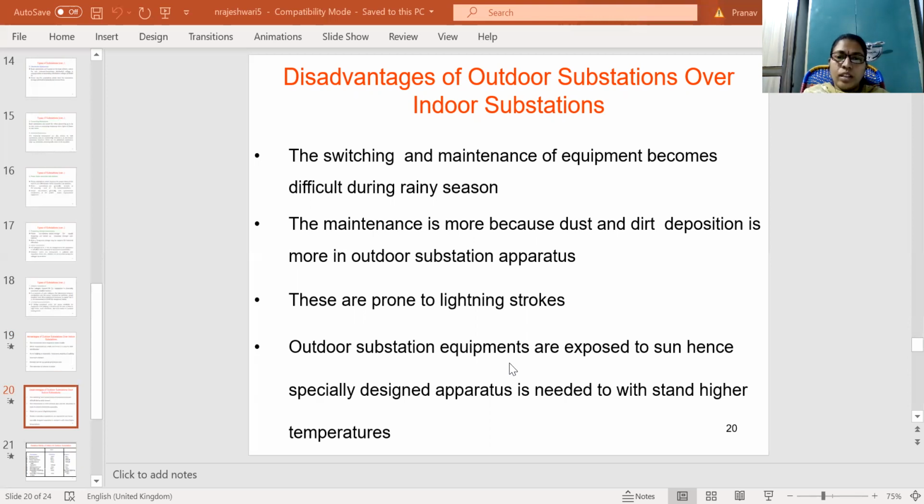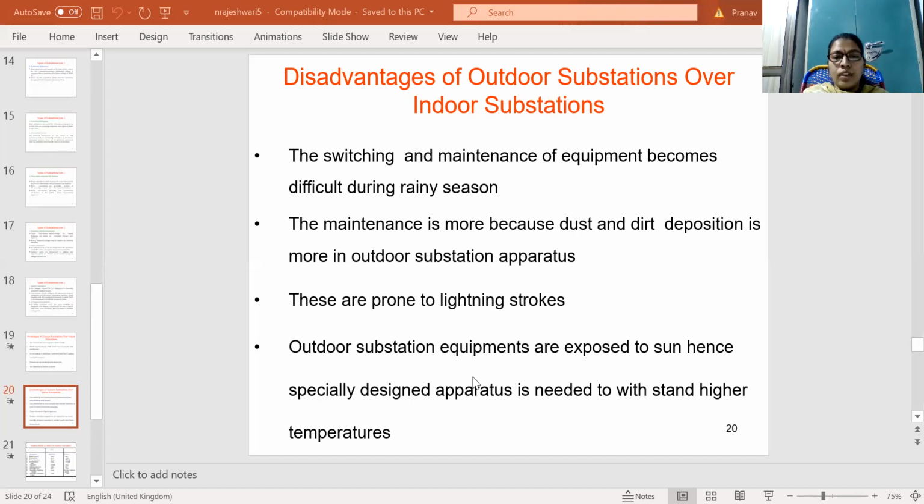The sun rays fall on the equipment connected in outdoor substations, so to withstand higher temperatures the equipment will be specially designed.